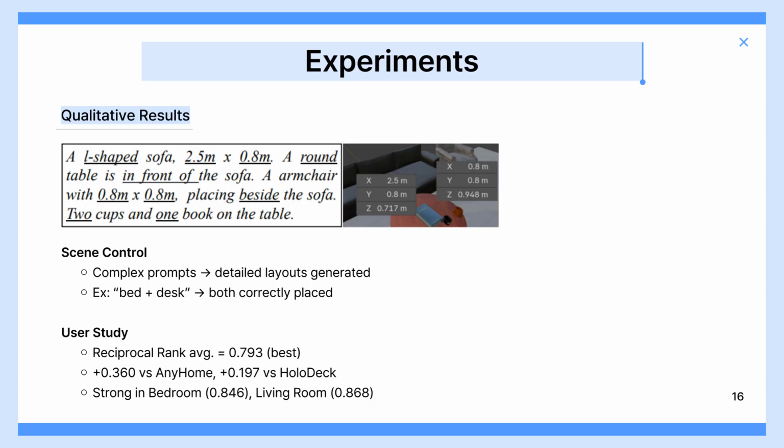A user study was also conducted using reciprocal length asymmetry. The proposed method achieved an average of 0.793, the highest among all methods. It outperformed AnyHome by 0.360 and Holodeck by 0.197. Notably, it scored especially high in bedroom and living room where clear spatial relationships exist.